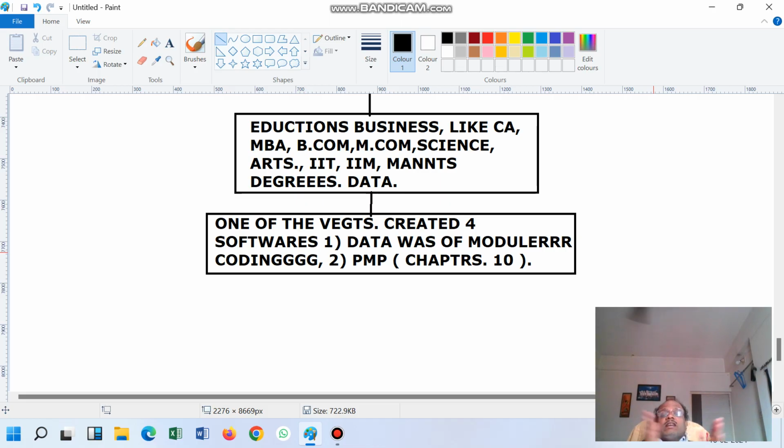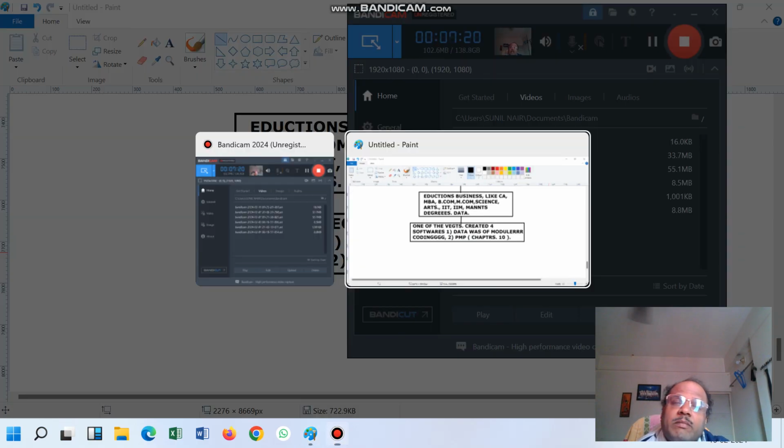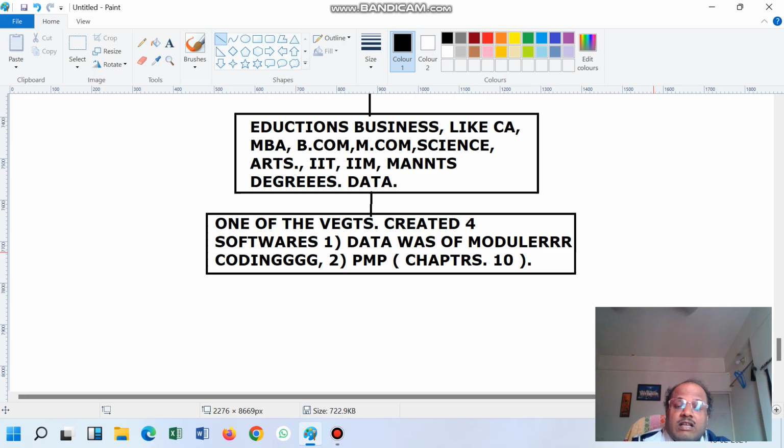Here that type of management is also there, because this is very high level management. IITs and IIMs are connected to the country. So a doctor has to be involved in this. And coding is also very high level, so they have to be involved in this also.